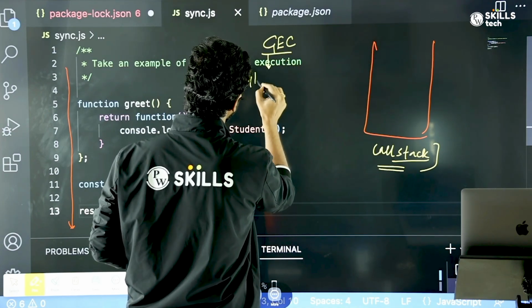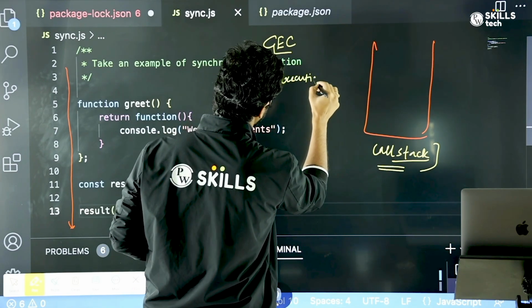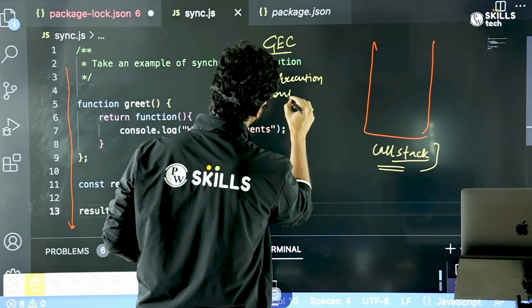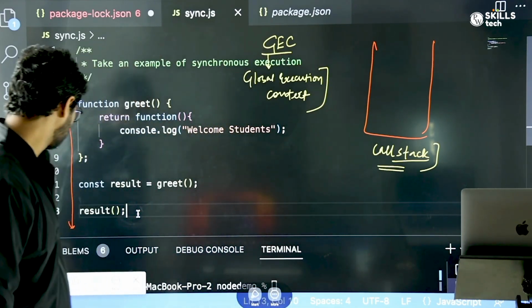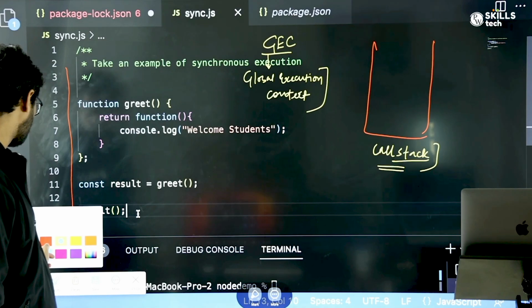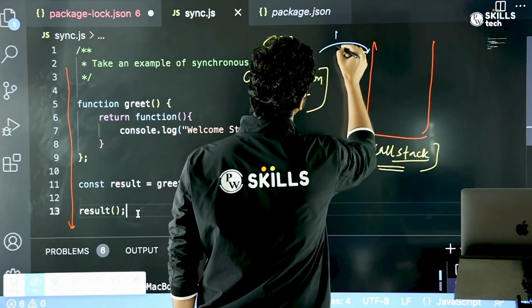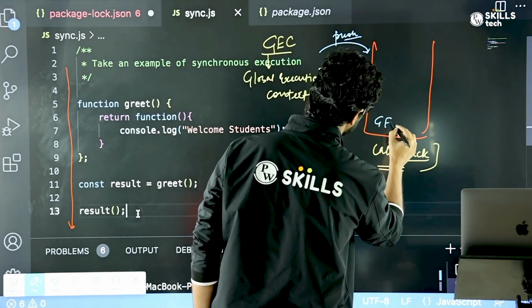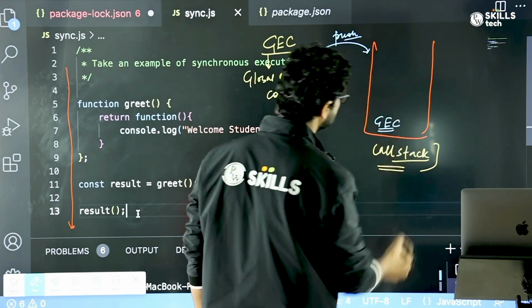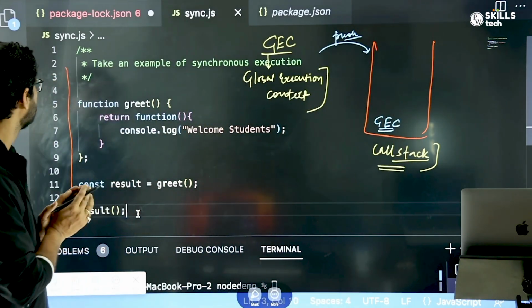It is called the global execution context. This global execution context gets created, right? And this global execution context first of all gets pushed inside the stack. So the global execution context comes inside the stack. Once that has happened, it will move line by line.